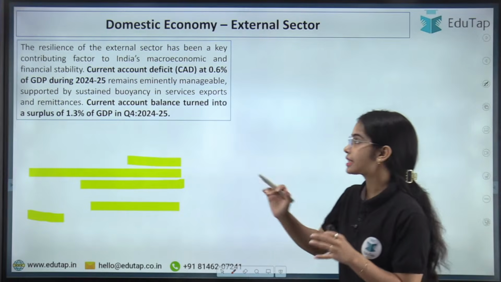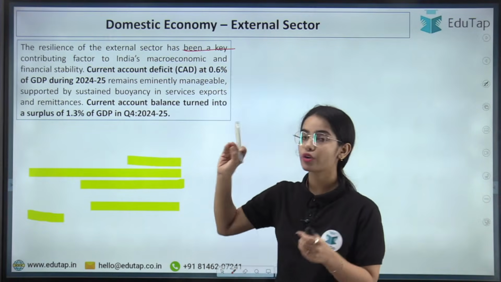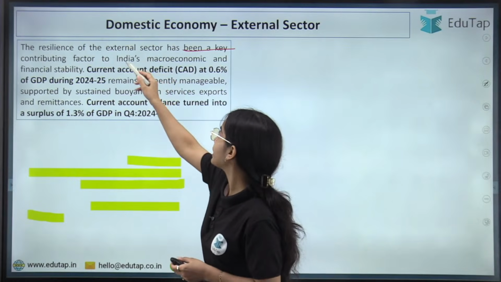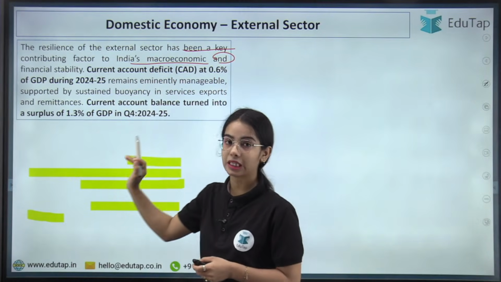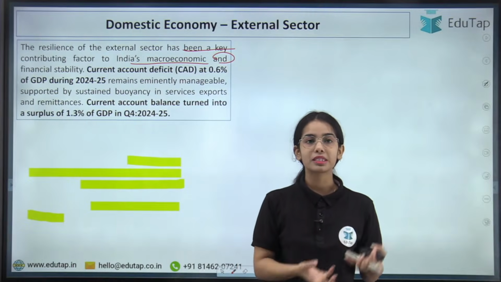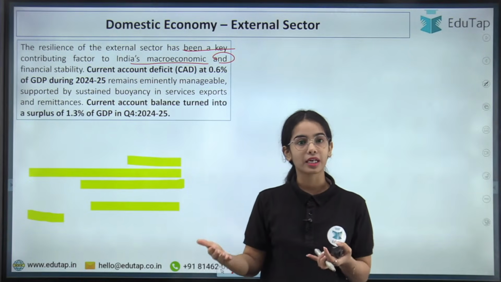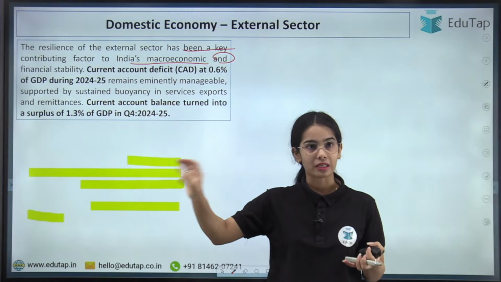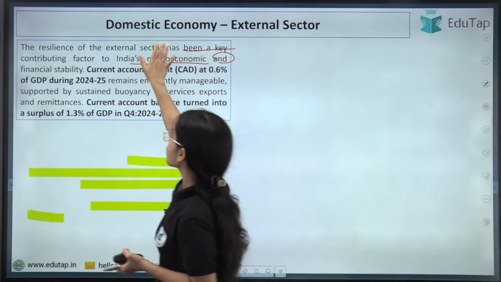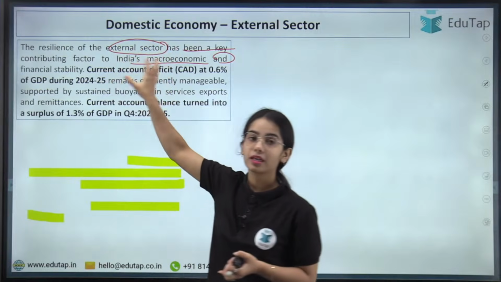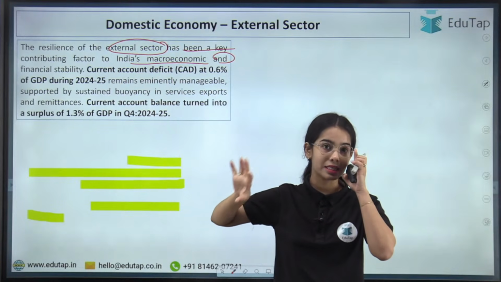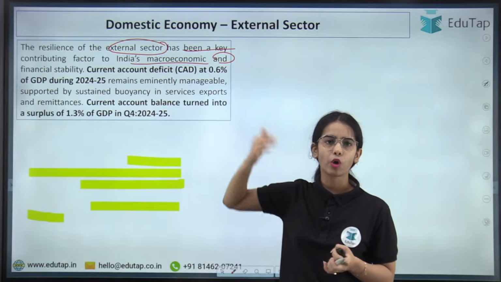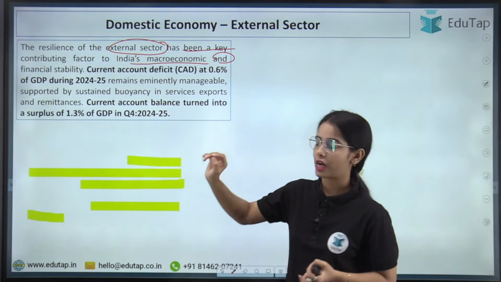So the resilience of the external sector has been a key contributing factor to India's macroeconomic and financial stability. The basic idea is that domestic demand is sufficient enough in our country that we are not impacted much by external factors. So the external sector in India remained resilient. Okay, we were not much impacted by the external factors.